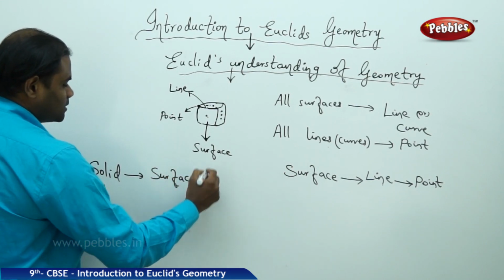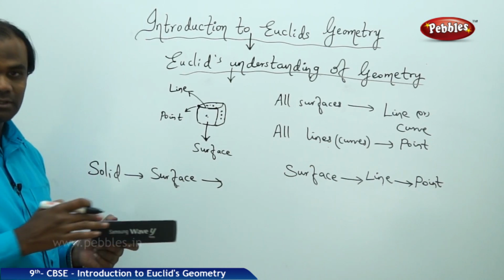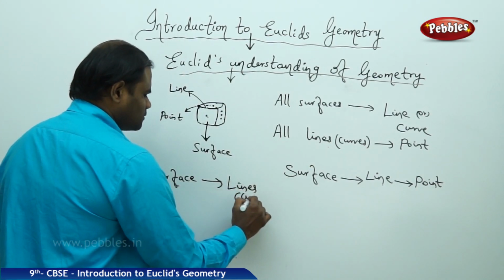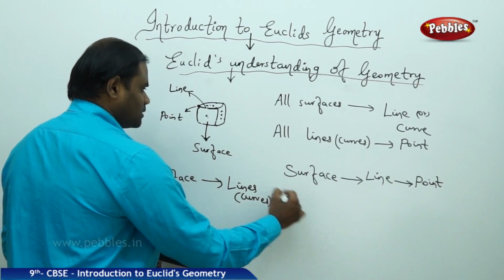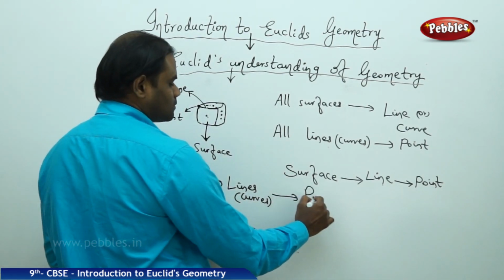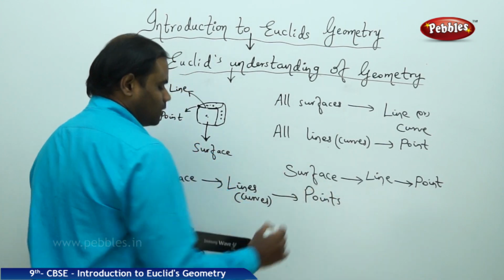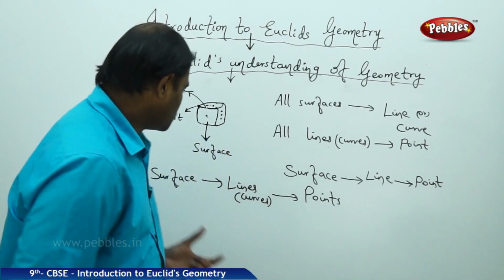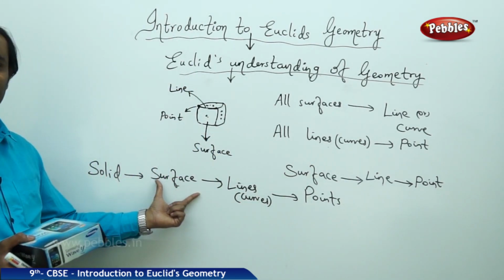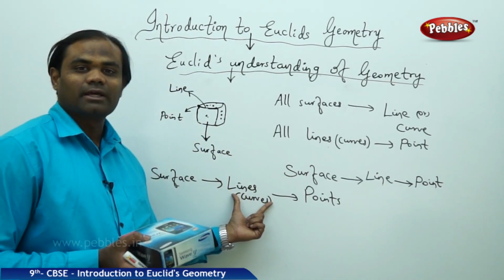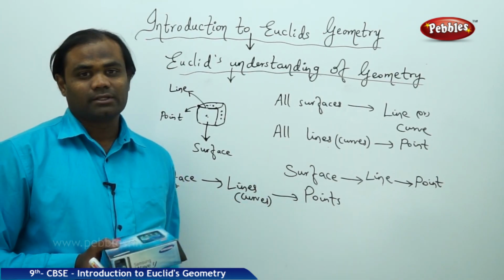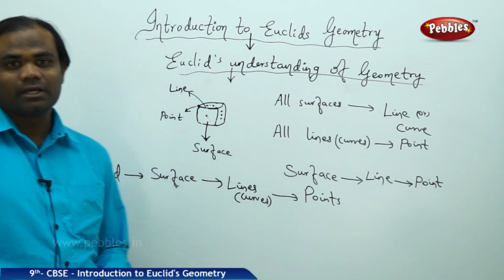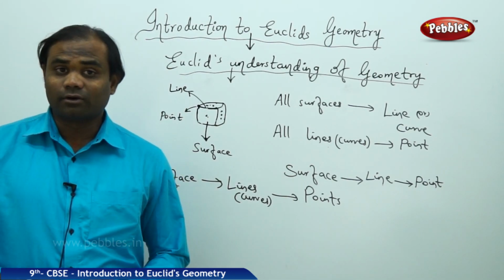The solid makes the surface, and the surfaces make the lines or the curves, and the lines make the point. So the solid structure defines the surface, surfaces define the line, the lines define the points, is how we understand the transaction series in Euclid's understanding of geometry.